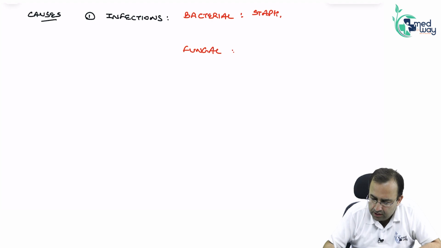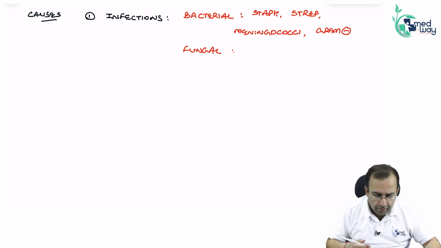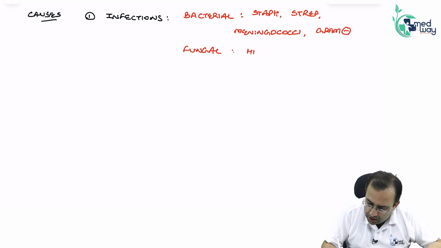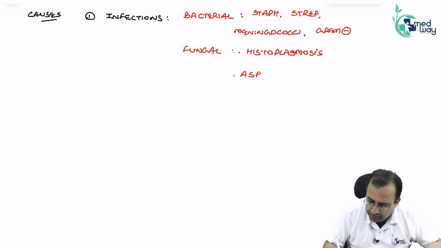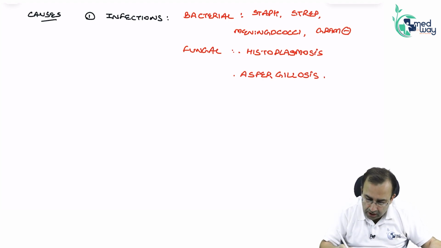Staph aureus, streptococcus, meningococci, gonococci, gram-negative bacteria. Fungal, that is histoplasmosis. कौन से फंगस के कारण? Histoplasmosis, aspergillosis. It can also be due to mycoplasma.